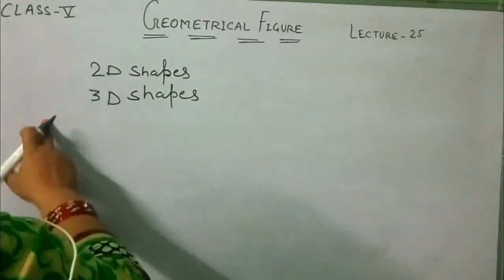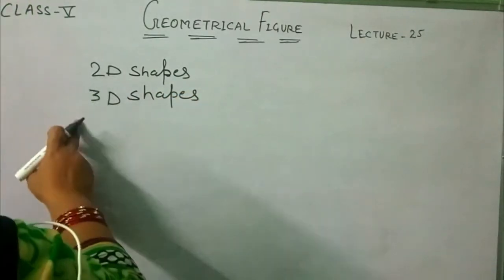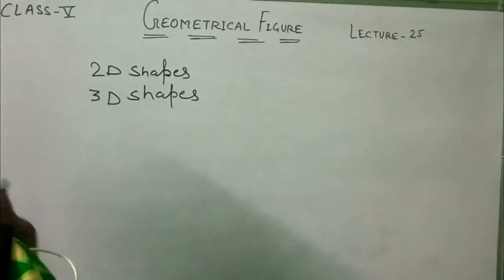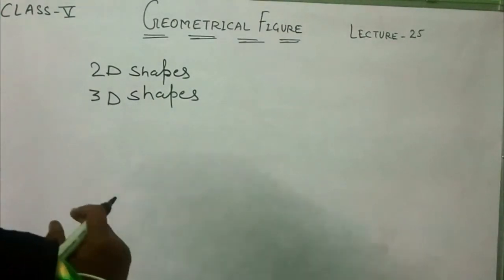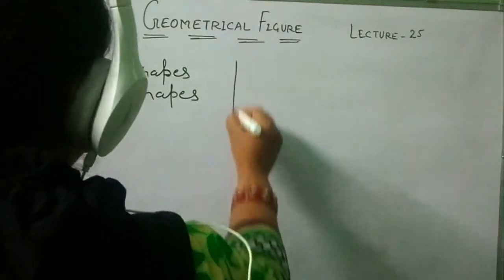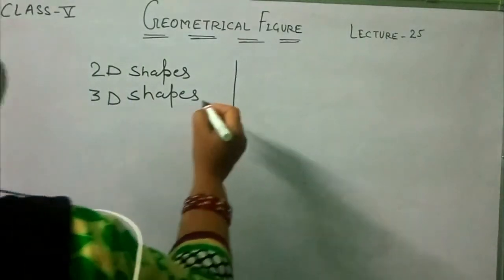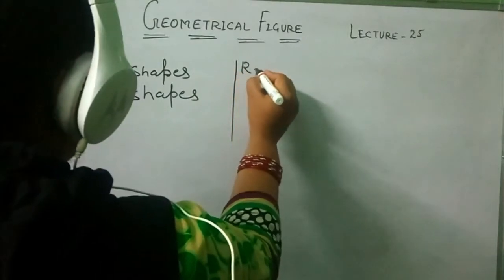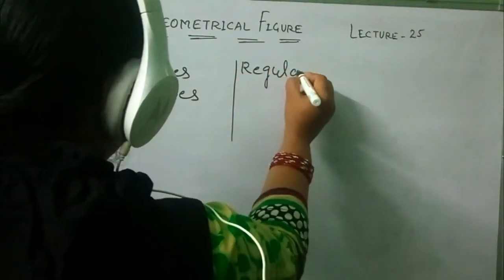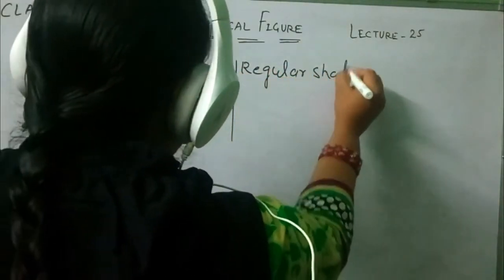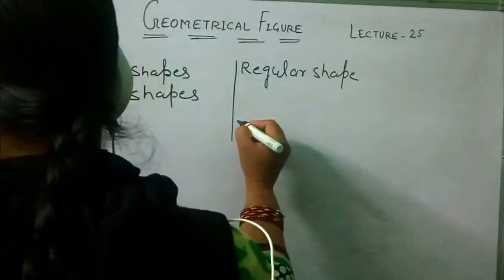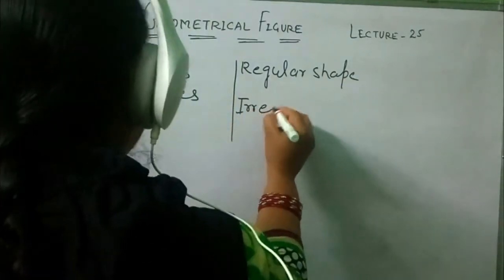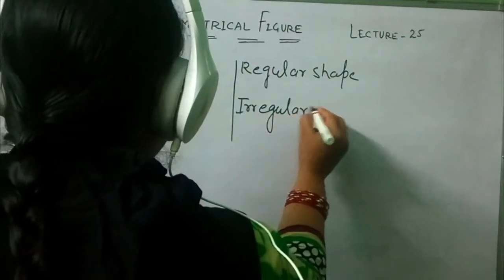Shapes are classified into two types, 2D shapes and 3D shapes, and shapes are also classified with respect to regularity. That means the first one is regular shape and the second one is irregular shape.